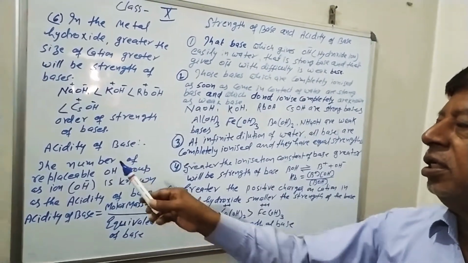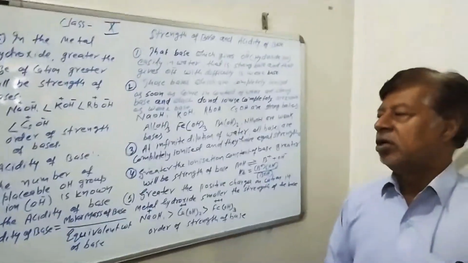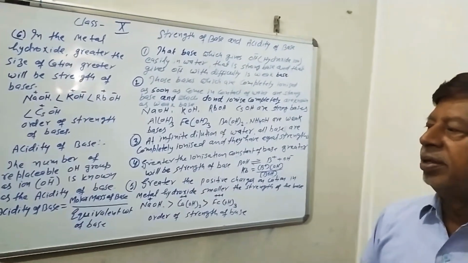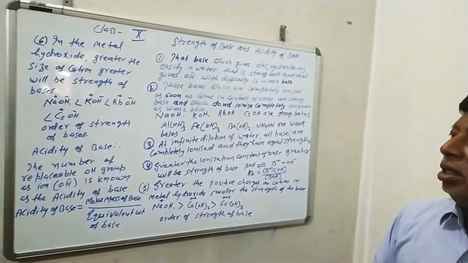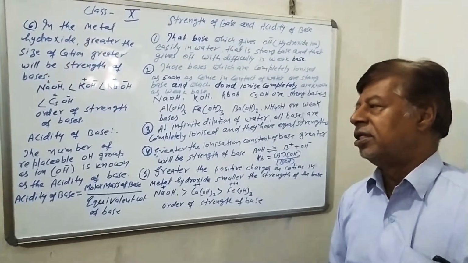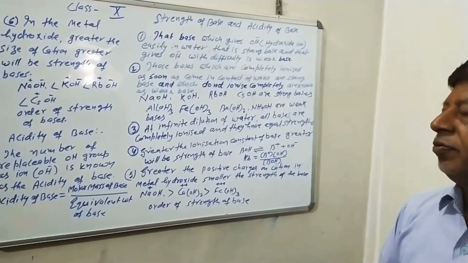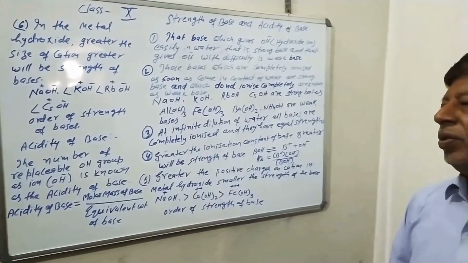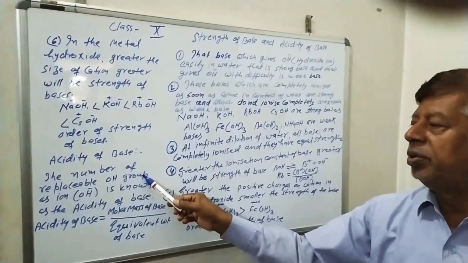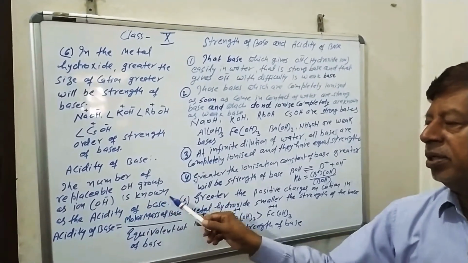Now come to the acidity of base. As you have read the basicity of acid, in a similar way the acidity of base is defined. In the acid, the number of hydrogen ions furnished by the acid was known as the basicity of acid. In a similar way, the number of replaceable hydroxide groups that can be replaced by hydrogen ion is known as the acidity of the base.